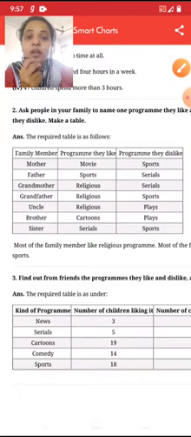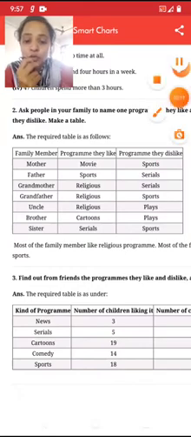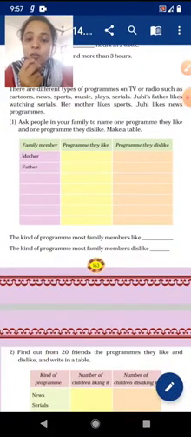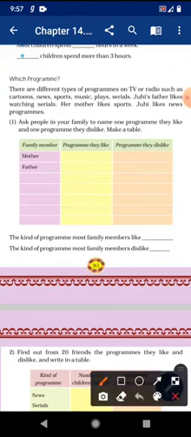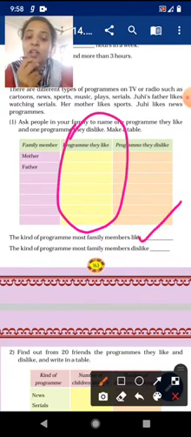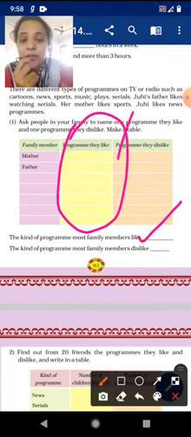Now let's move to the textbook and start the next one. The kind of program most family members like. After filling this whole column, you will come to know which kind of program most family members like, and you have to write that. If it's a serial, write serial over here. If it's sports, write sports. And the kind of program most family members dislike, you will get from this column.